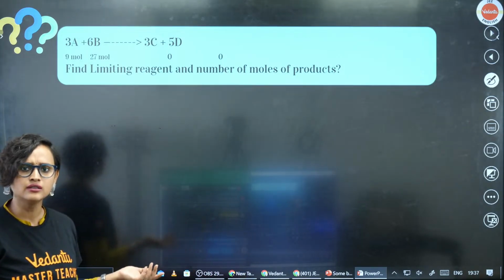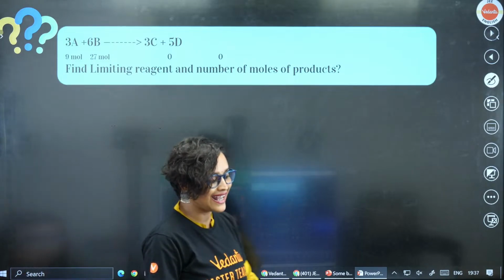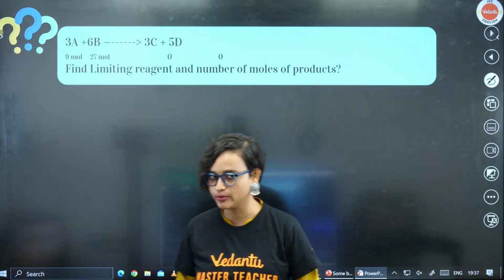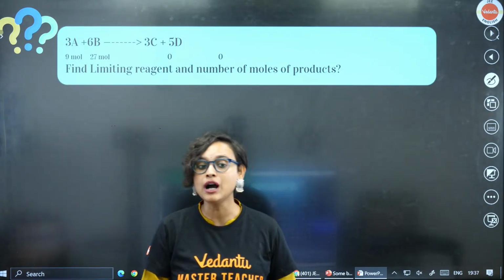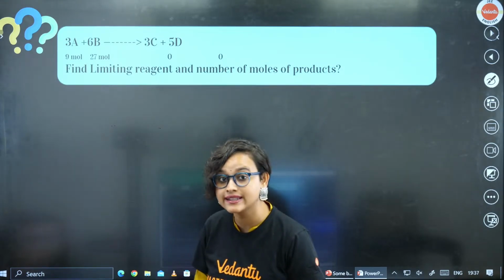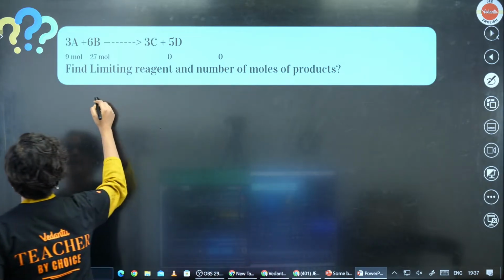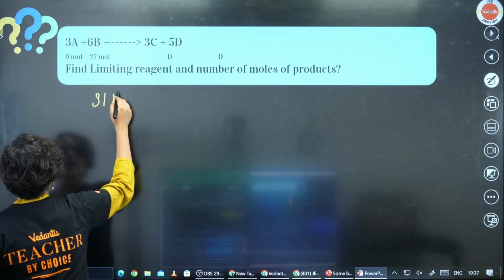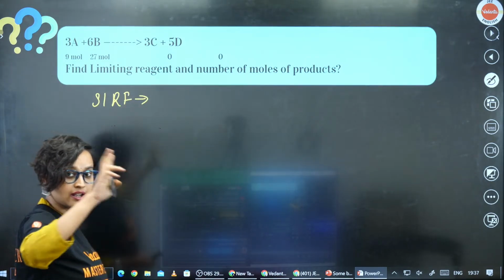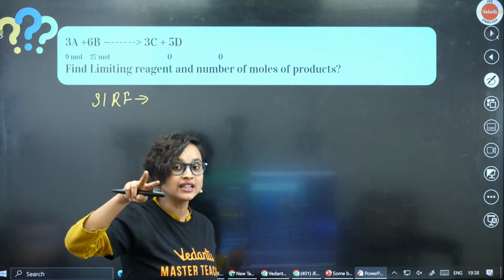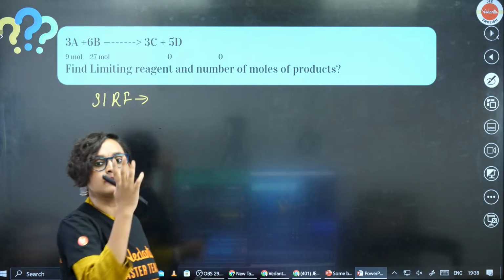So let's do it. Now we can take care of the SIRF method, that is stoichiometry, initial amount, reacted amount, and the final amount. What did I say? The SIRF method. This is also another stoichiometric method, like we did the mole method, POAC method. This is another method, the SIRF method.